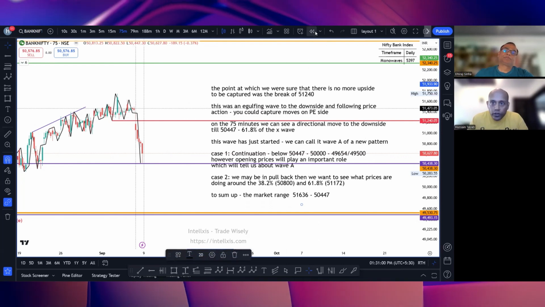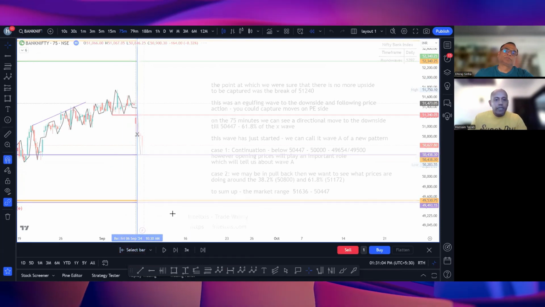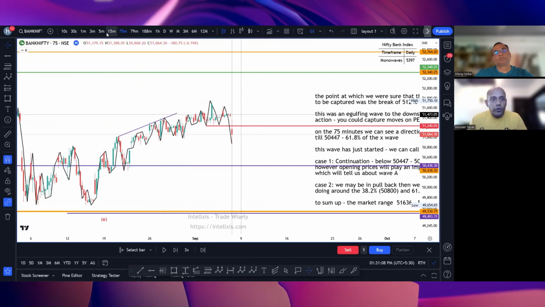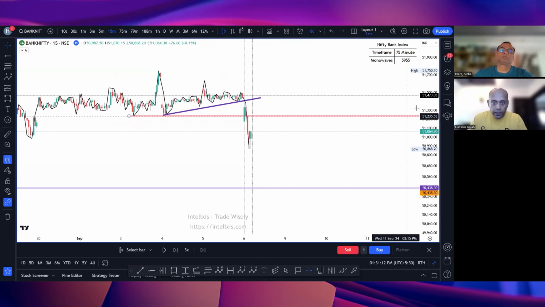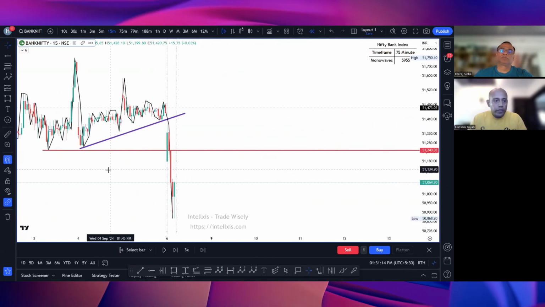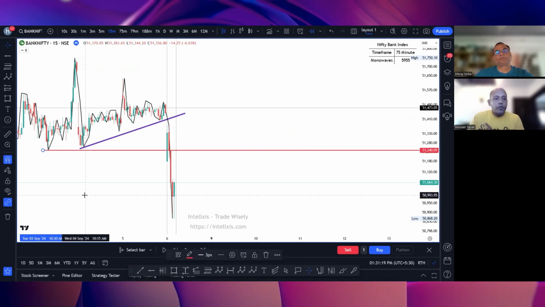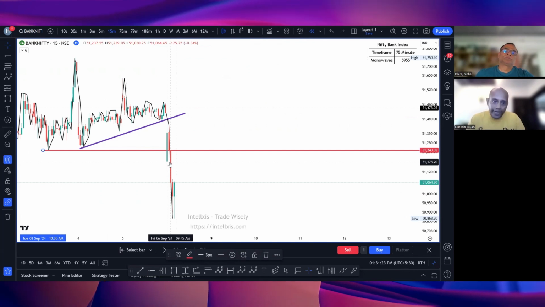I am going to use the replay button. I'm just taking the first 75-minute candle, and this is something that our viewers will enjoy. So I'm going a little in depth in it. I'm just adjusting my chart for easier viewing. So this purple line is what I drew on the 75-minute time frame, which was the low of Tuesday with an engulfing wave. It was broken on Friday morning.